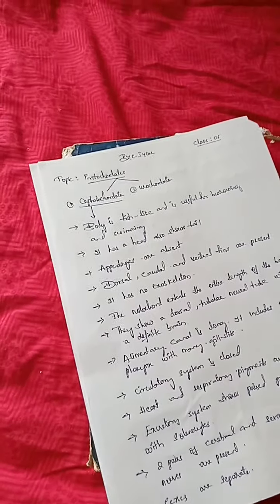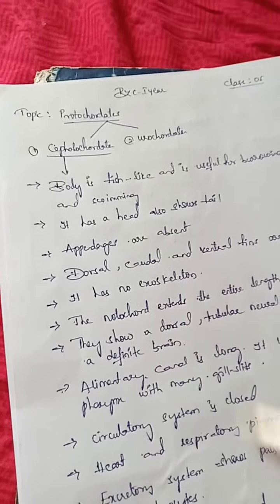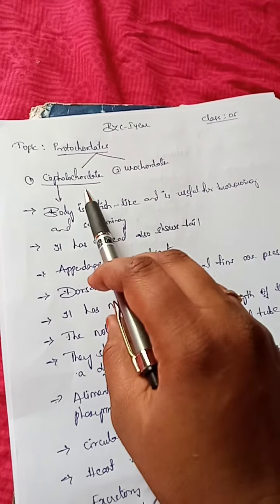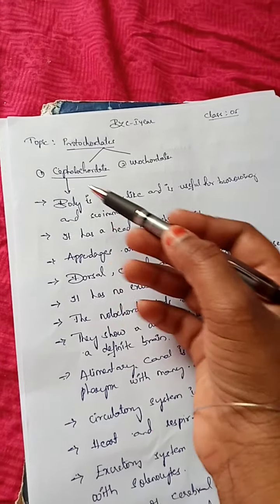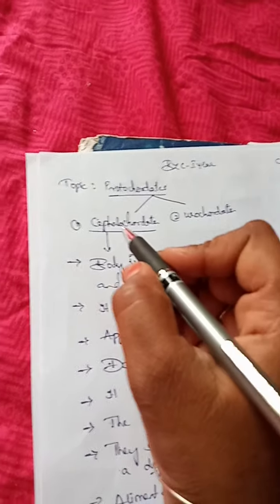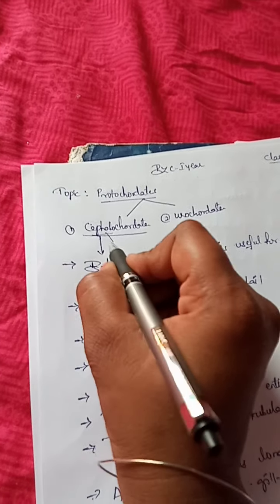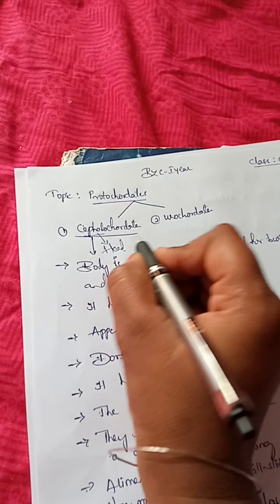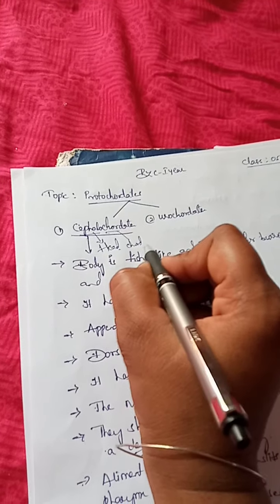So here we are starting with the protochordates. Protochordates include two groups, Cephalochordata and Urochordata, the first subphylum and second subphylum. Here, what do you mean by Cephalochordata? Cephalo means what? I think you know. Cephalo means head. And chordata means cord. That means this organism bears a cord, the notochord.